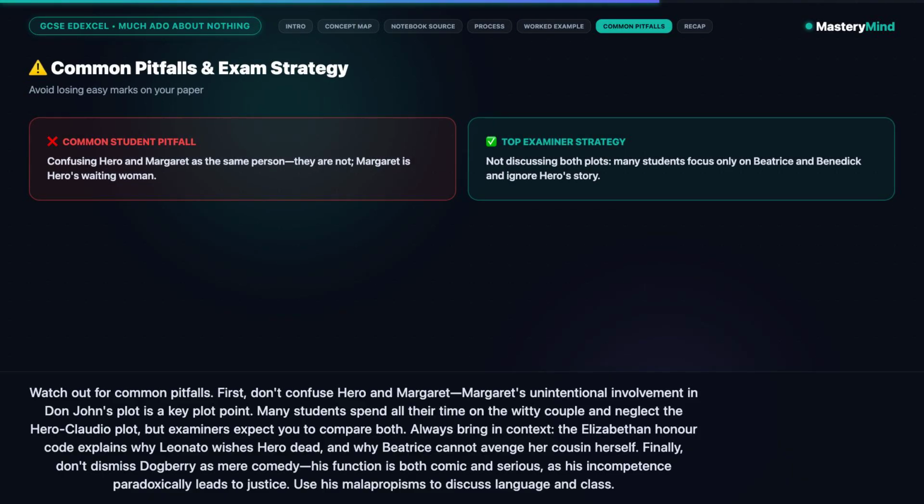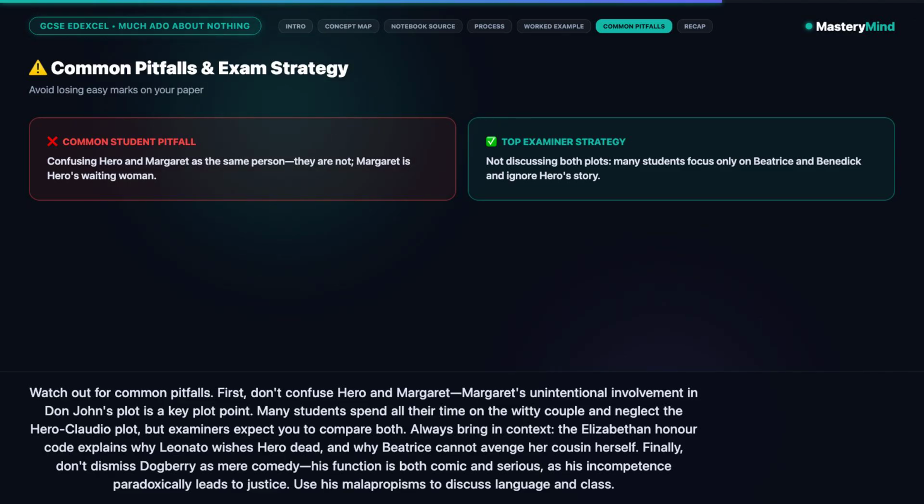Watch out for common pitfalls. First, don't confuse Hero and Margaret. Margaret's unintentional involvement in Don John's plot is a key plot point. Many students spend all their time on the witty couple and neglect the Hero-Claudio plot, but examiners expect you to compare both. Always bring in context.